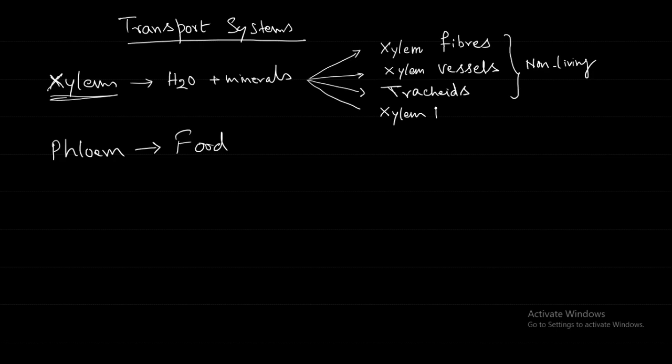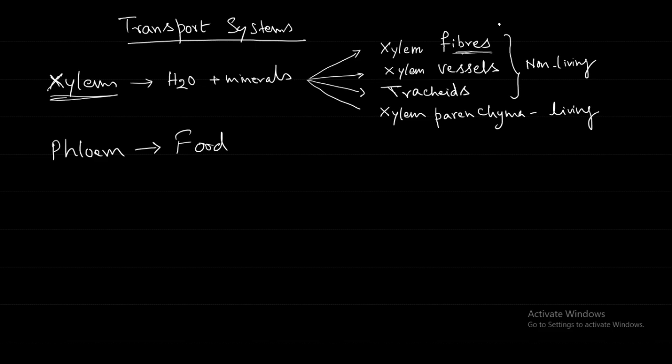Fibers, when we say fibers, they will be something like a fibrous kind of material. So what is the function of the xylem fibers? They provide mechanical strength to the plant. Okay, mechanical strength. These are non-living.